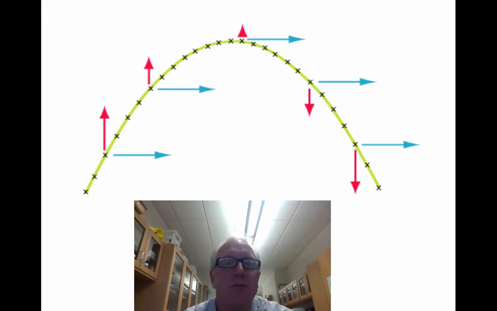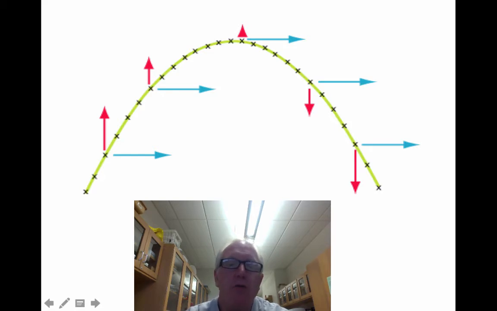Goodall, the principal. All right, the red arrows are representing the vertical or the y velocities, the upward velocities, and you can see that the arrows start out large, meaning they're going fast, and then they slow down, 0 at the high point, and then they change direction and pick up speed on the way back down. That's the red arrows.